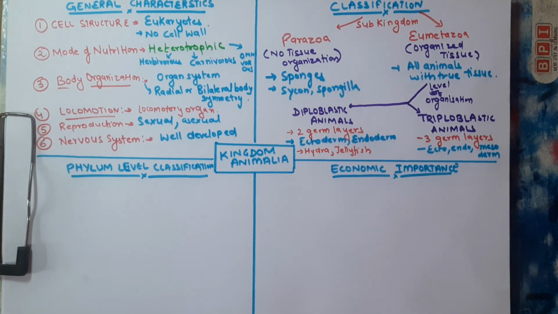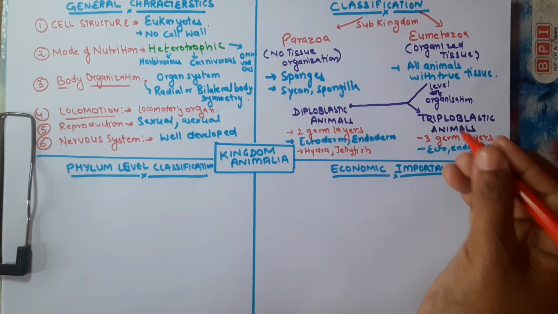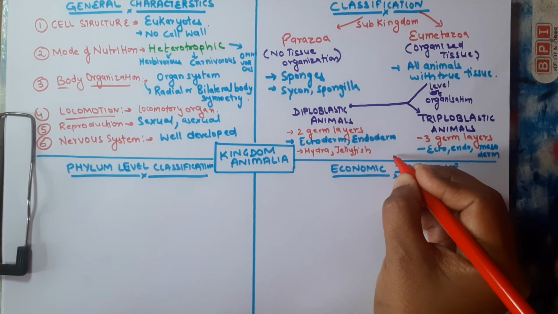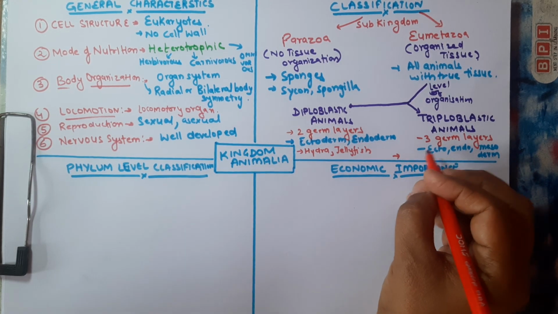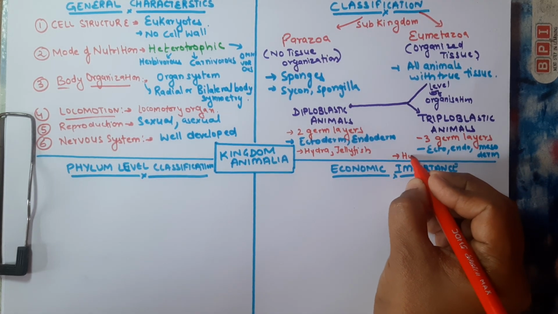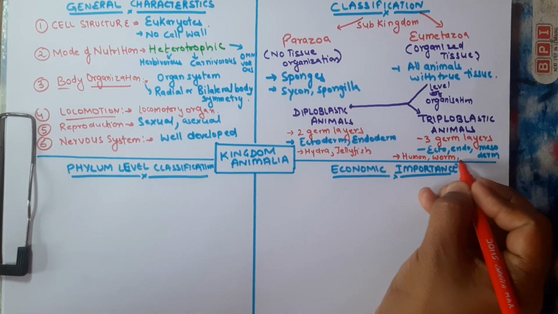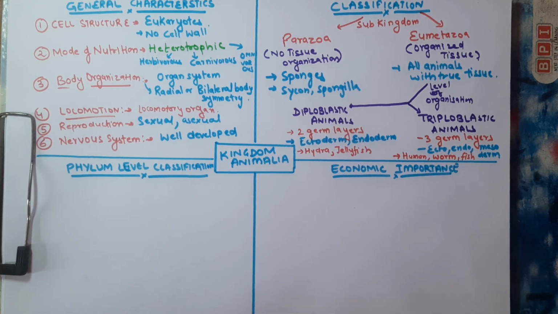Whereas the examples of triploblastic animals include humans, worms, and fishes. So students, this is all about the classification.